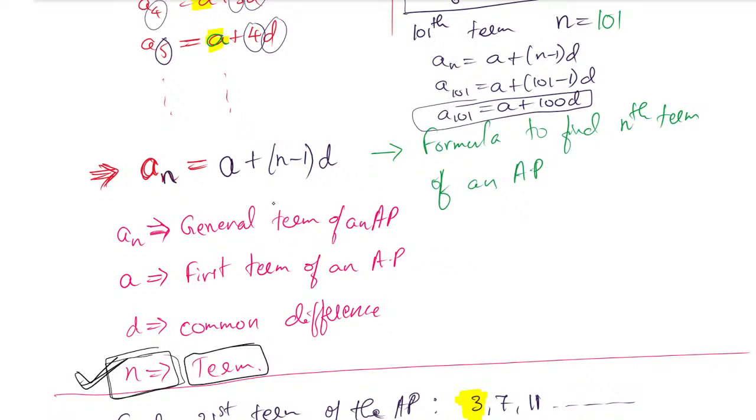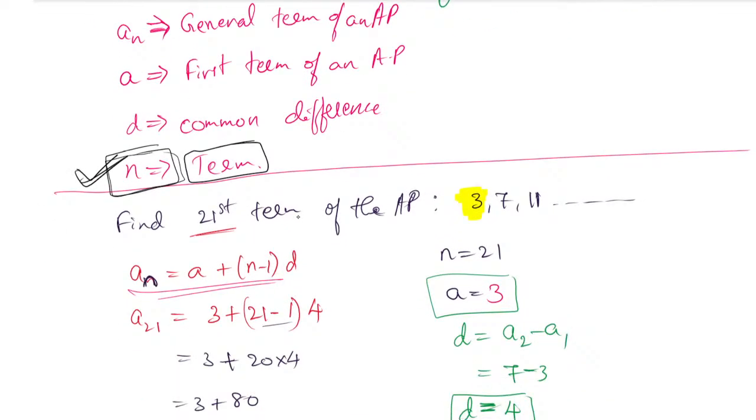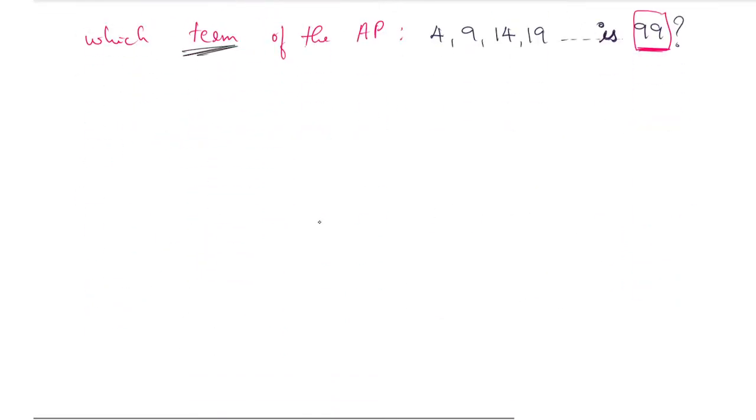Yes, Satish Kothiyani has given the correct answer. The term refers to the n value. The term refers to nothing but the n value. You have to find the n value. Remember, they have not asked you to find anything else. They have told you to find the term. Term refers to n. You have to find which n value, which term, will become 99. Obviously the n value will not become 99. We have to find the n value.